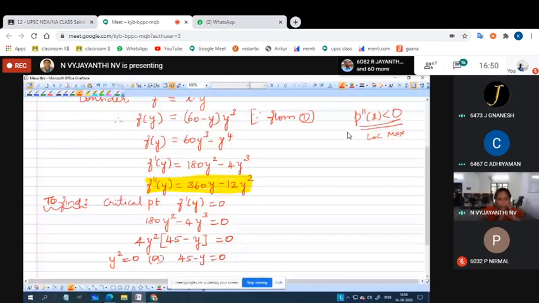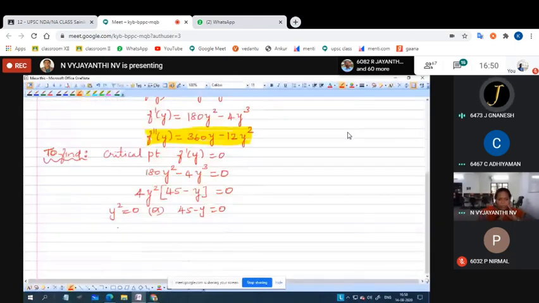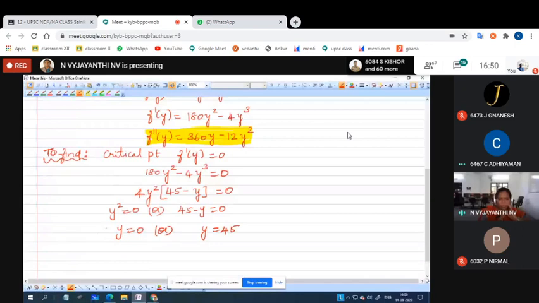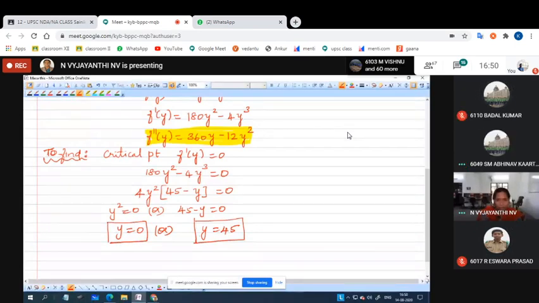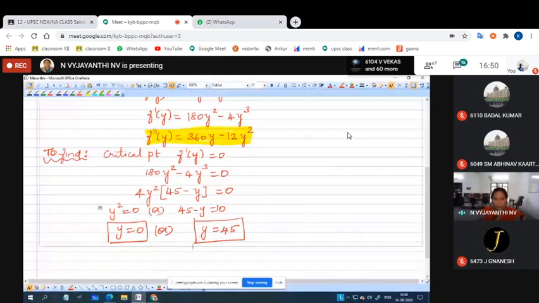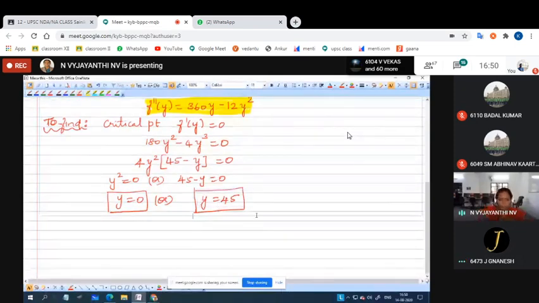So we will have y equal to 0 as a critical point or y equal to 45. Now, how many critical points have we got? Two critical points.